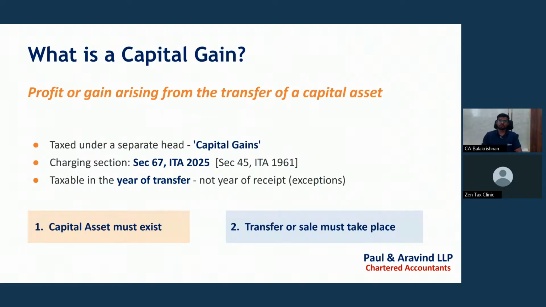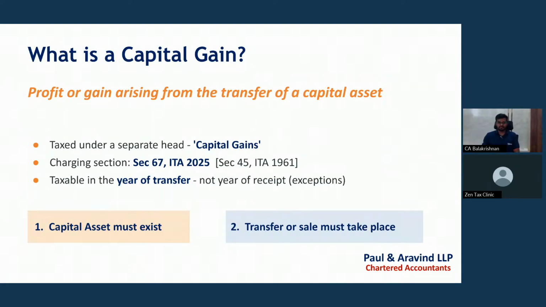So first, what is capital gain? Capital gain means profit or gain arising from the transfer of a capital asset. There are two conditions that need to be satisfied. First, a capital asset must exist and a transfer must take place. If these two conditions are satisfied, then that income, which means total sale consideration minus cost of acquisition, will be taxed under income from capital gains.